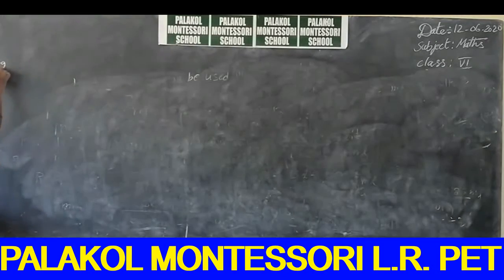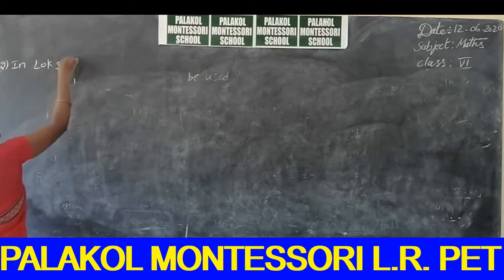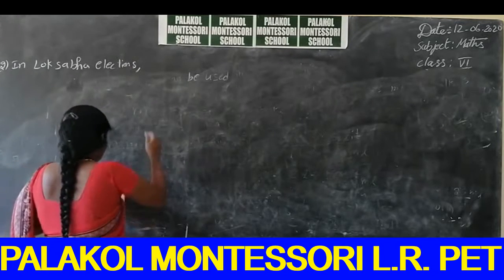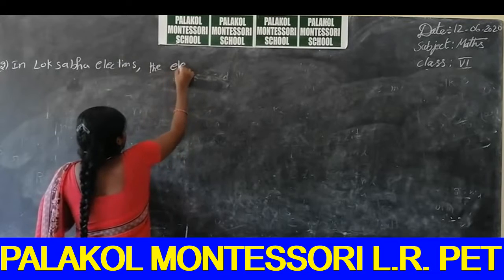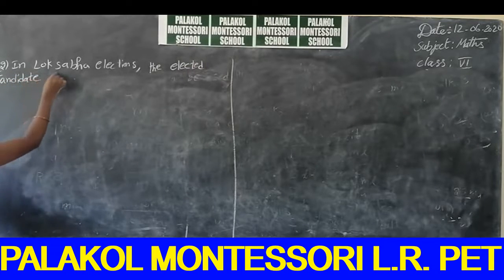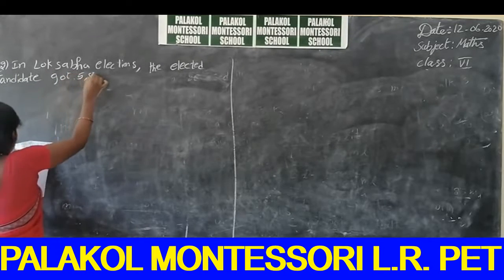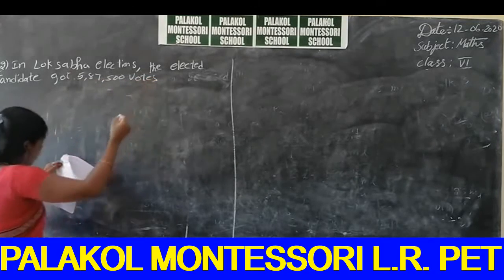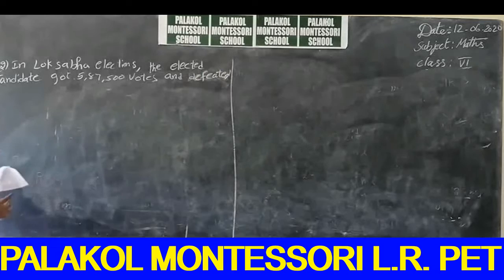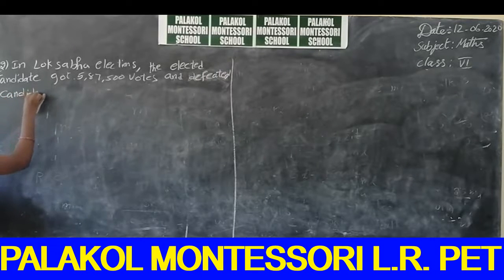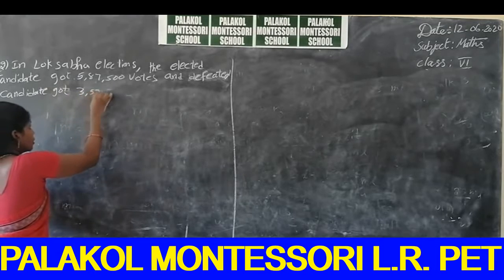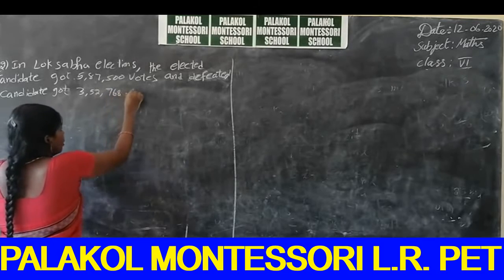So next question. In Lok Sabha elections, the elected candidate got 5,87,500 votes and the defeated candidate got 3,52,768.